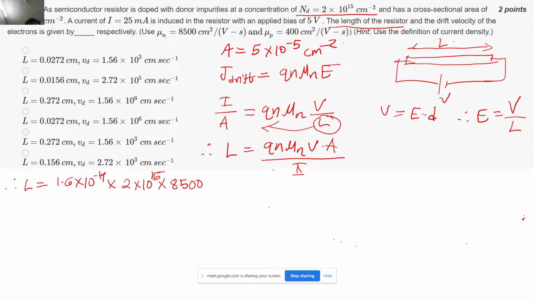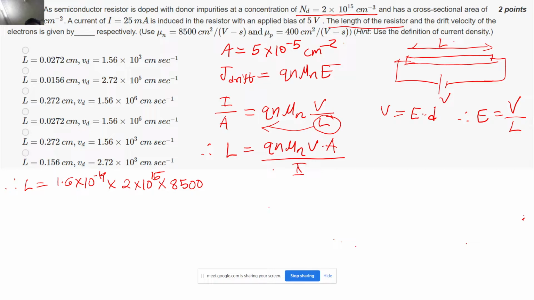So if you put these values in your calci, then you will get that the length of the semiconductor material, that is the resistor, basically will come out to be 0.0272 centimeter, correct? Now the second part of this question, they have asked us to calculate the drift velocity of the electrons, right?